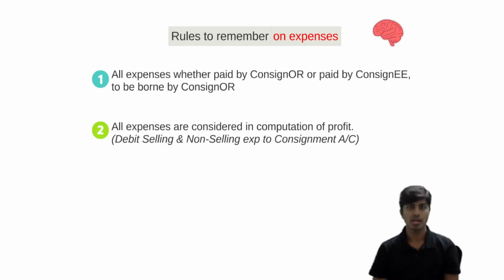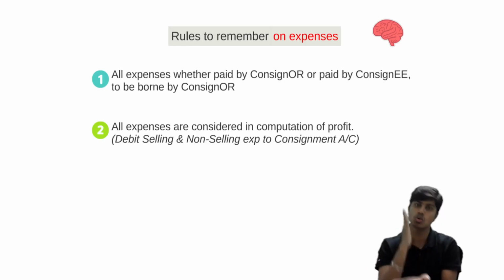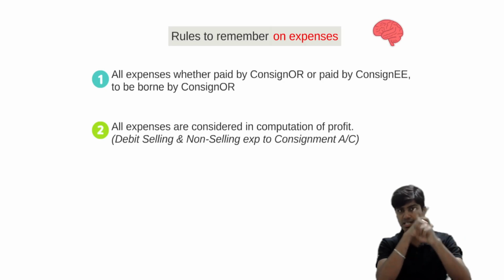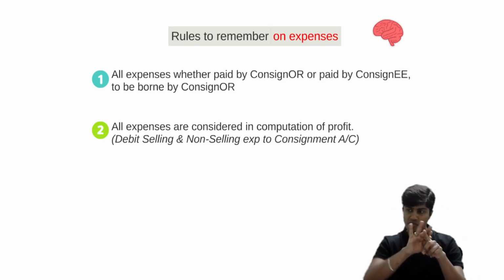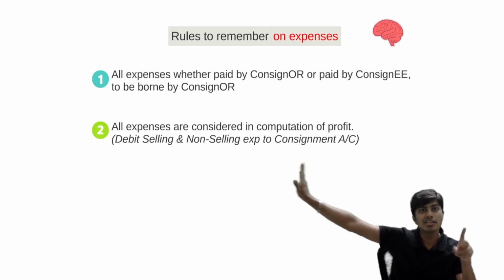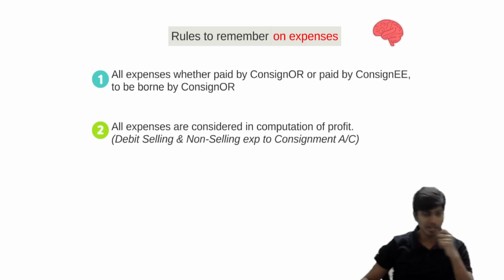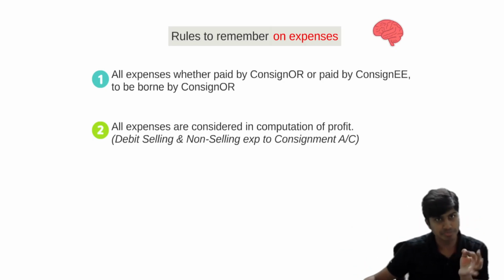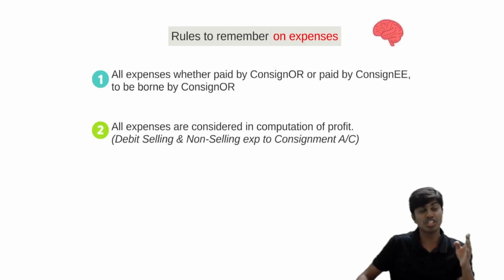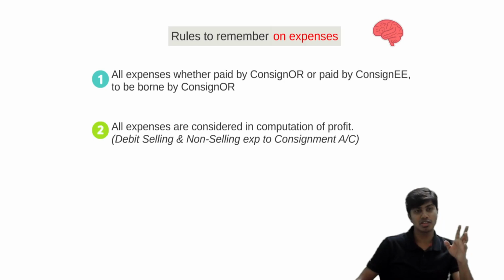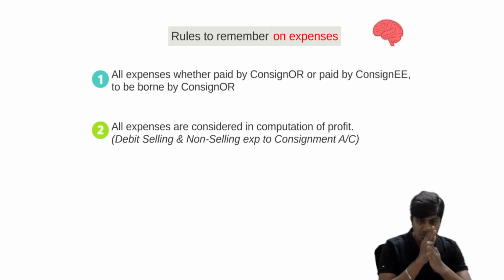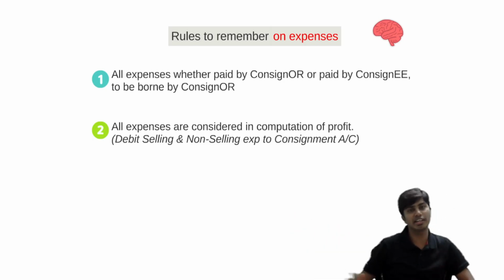Any expense incurred till the time the goods reach consignee's godown is non-selling expense. Once the goods reach consignee's godown, after that any expense incurred is selling expense. Let me repeat. Any expense incurred till the time goods reach consignee's godown is non-selling expense. Expense incurred after goods reach consignee's godown is selling expense.